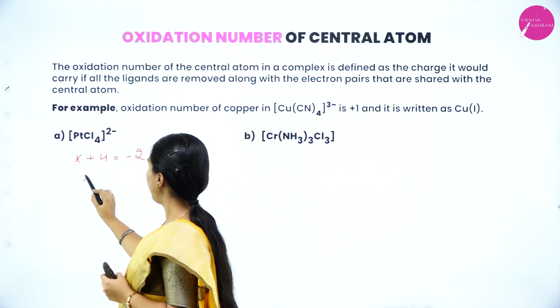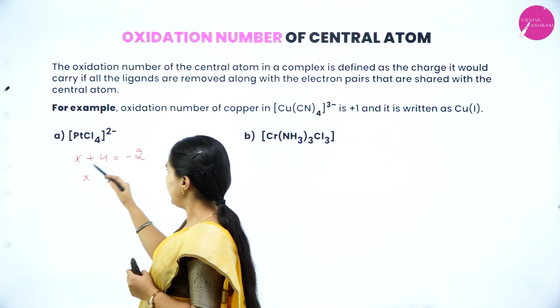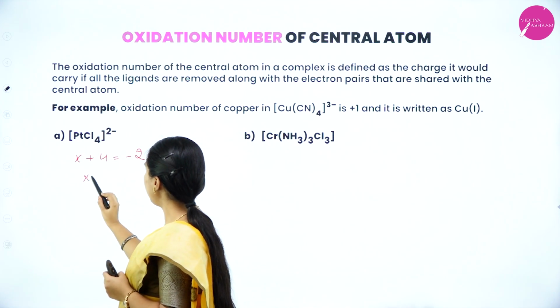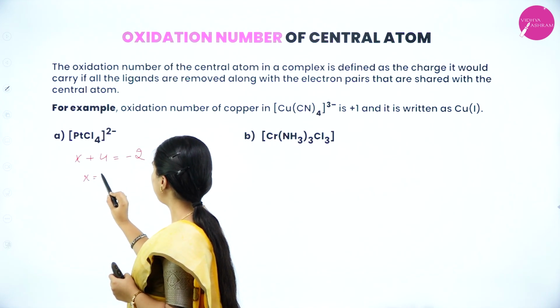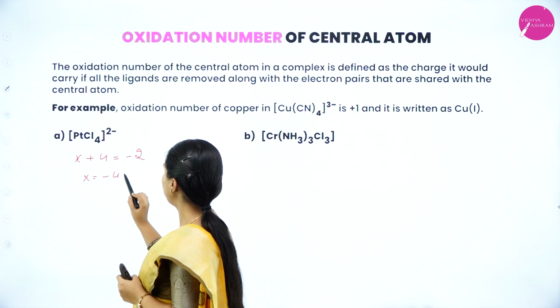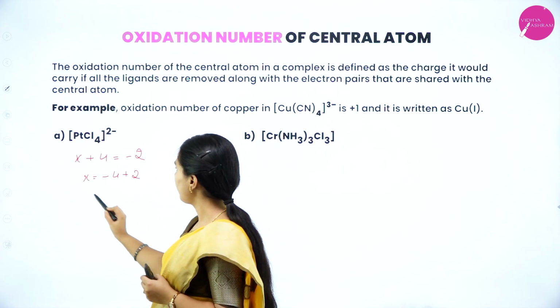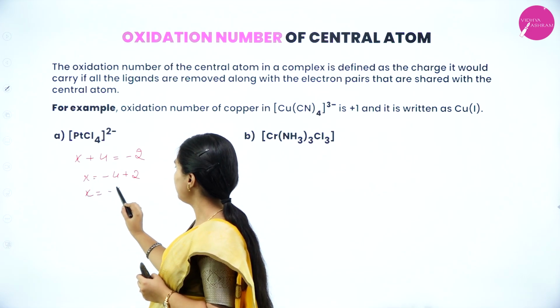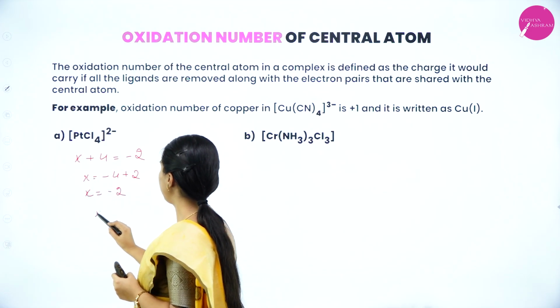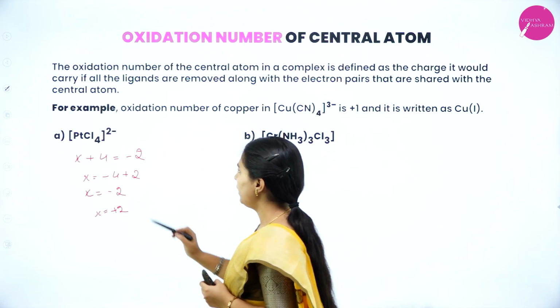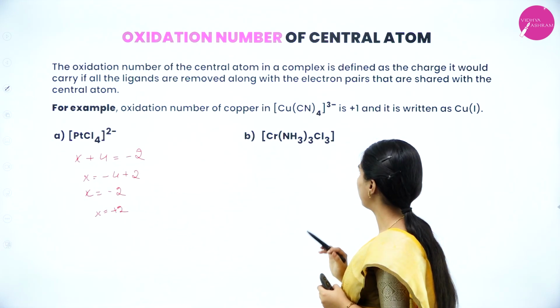So x equals -2 or it can happen x equals +2 also, by interchanging the order.